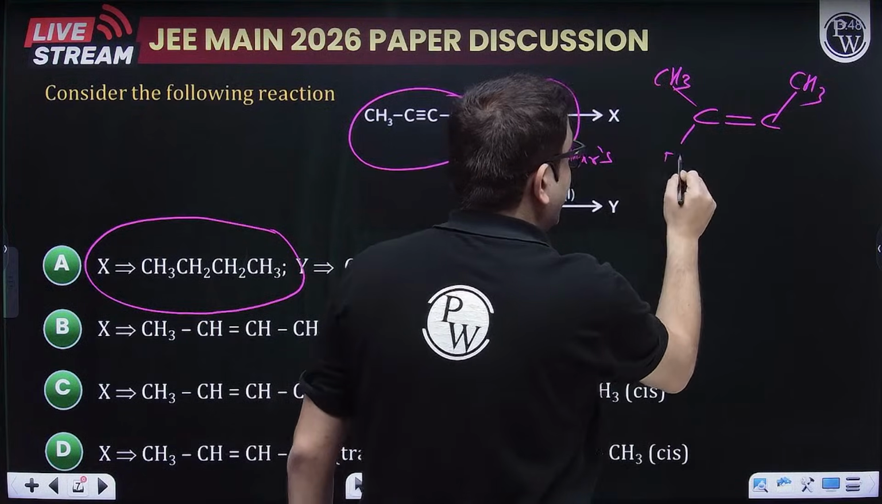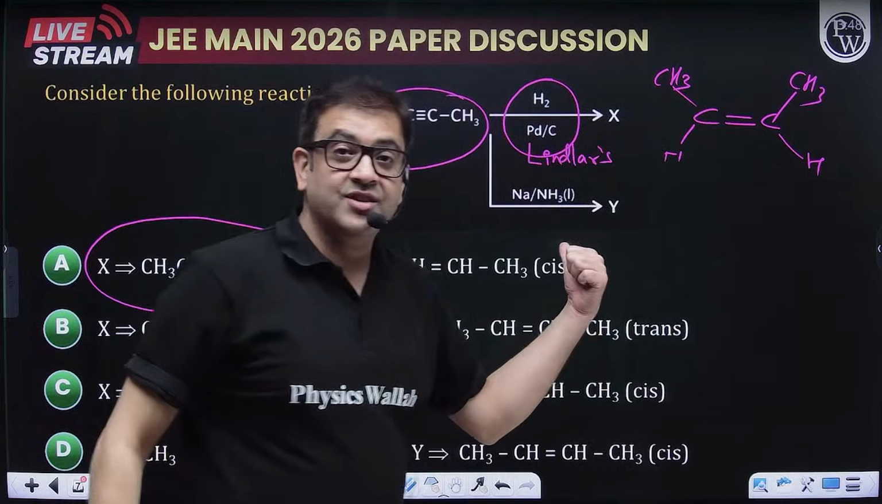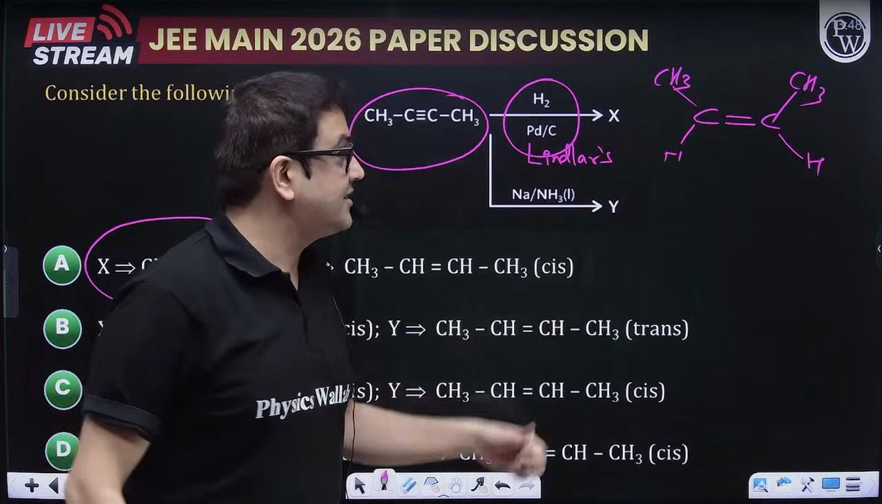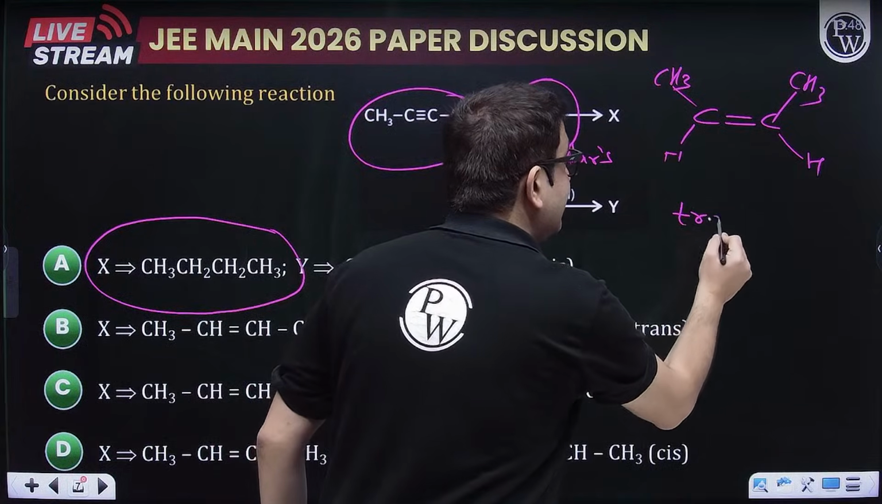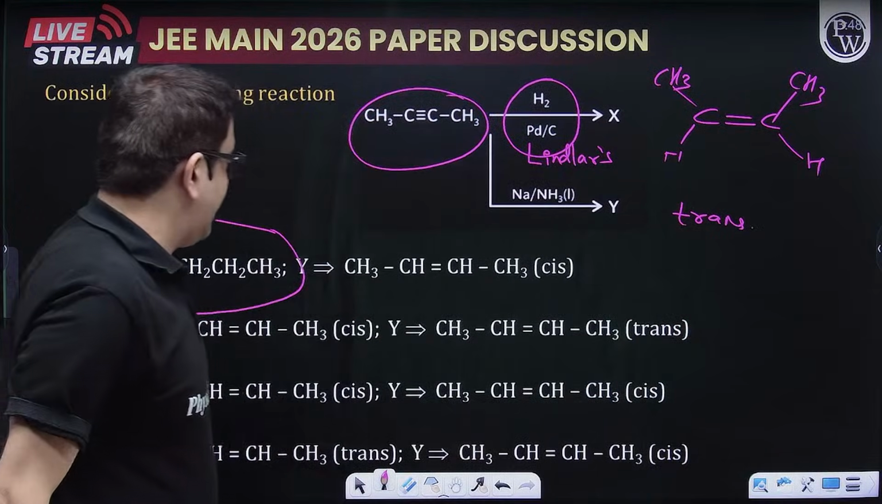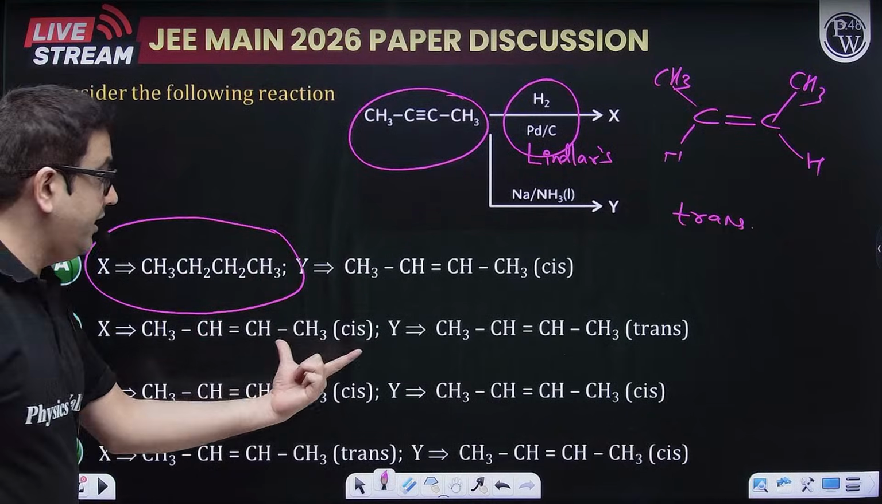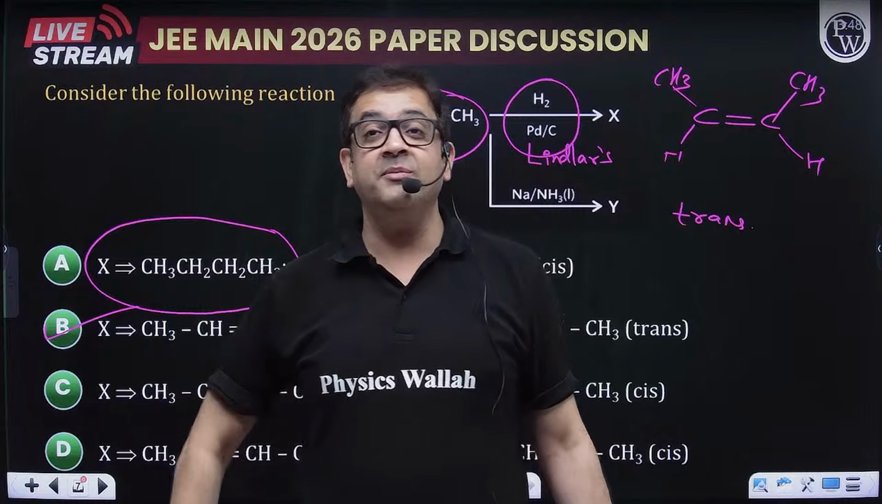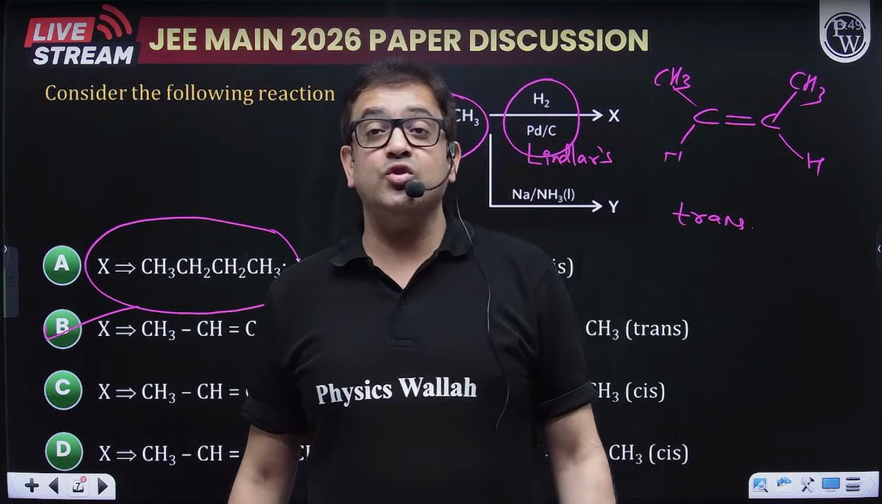butene. And obviously the Birch reduction, sodium in liquid ammonia, gives you a trans alkene. So here trans alkene is formed. So obviously your answer will be cis alkene and trans alkene. That is option number B. Option number B. Yeah.